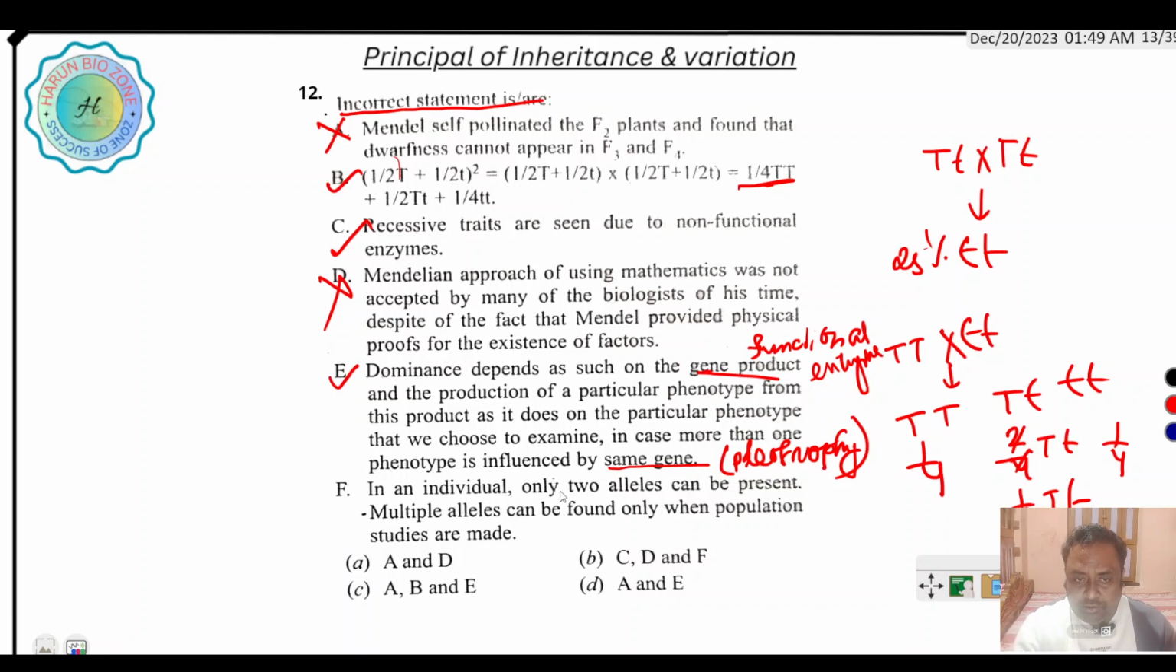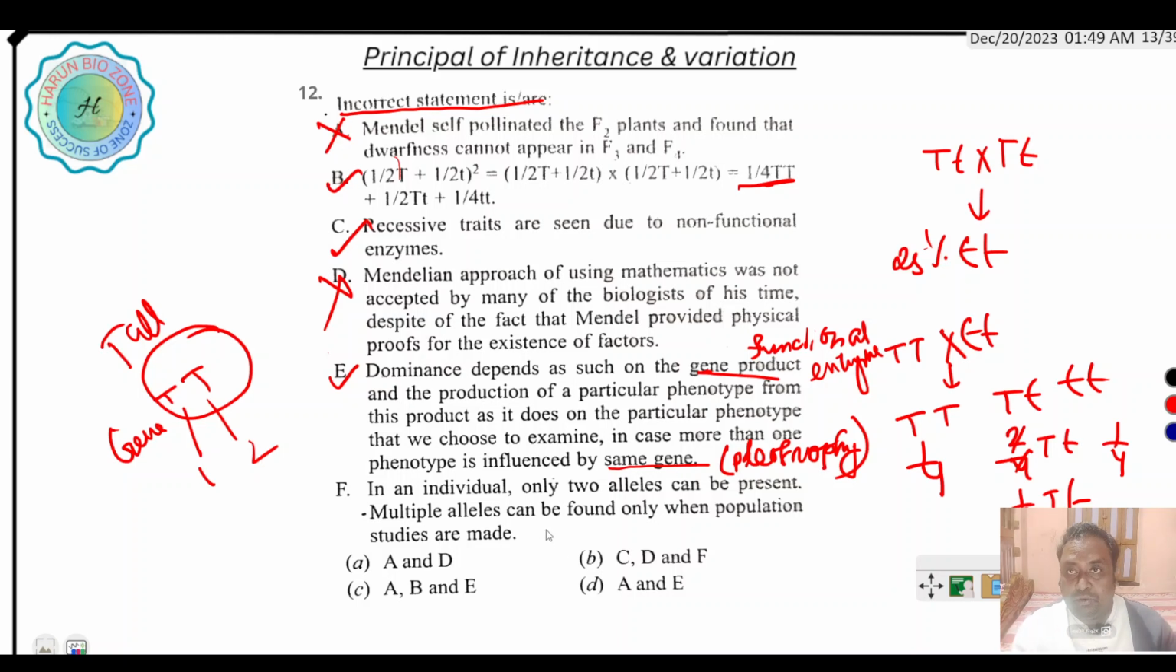In an individual, only two alleles can be present. Suppose this is tall. Here the tall character is represented by capital T, and this gene is made by two alleles. Multiple alleles can be found only when a population, meaning a group of organisms, is studied. This is the right answer, so the incorrect statement is the other one.